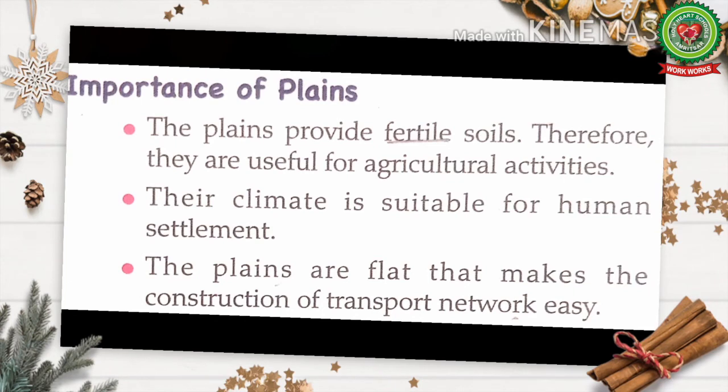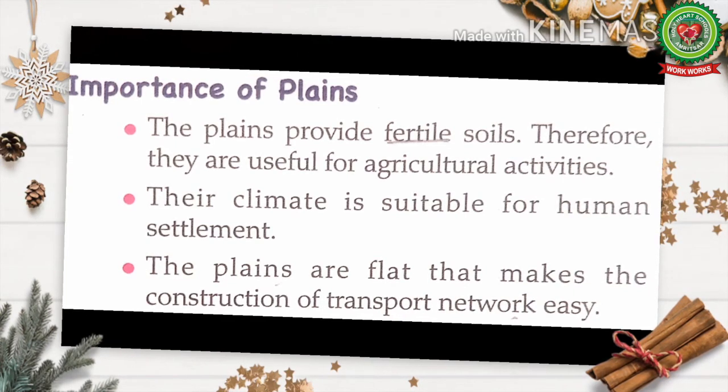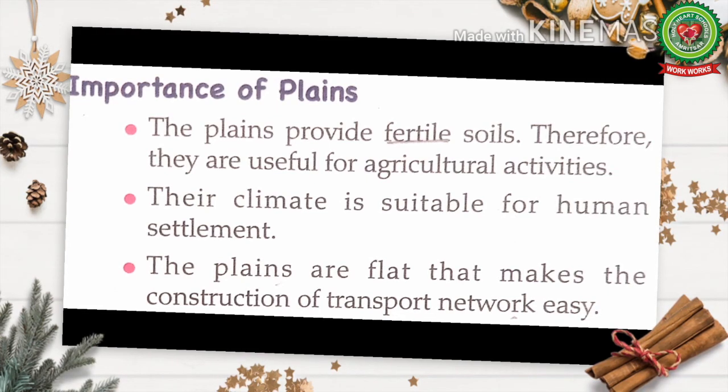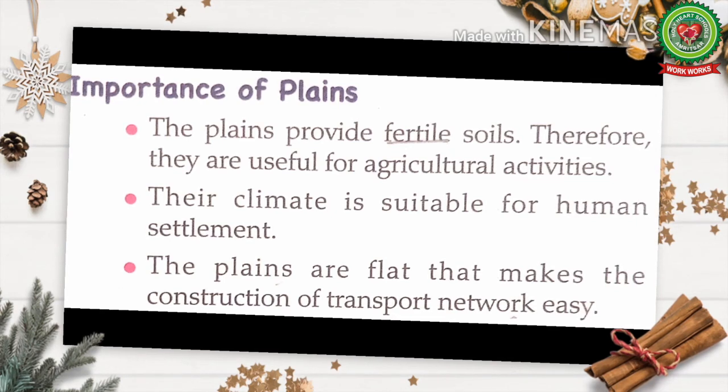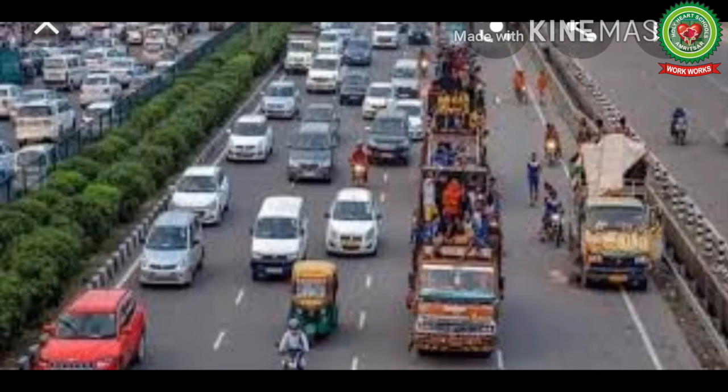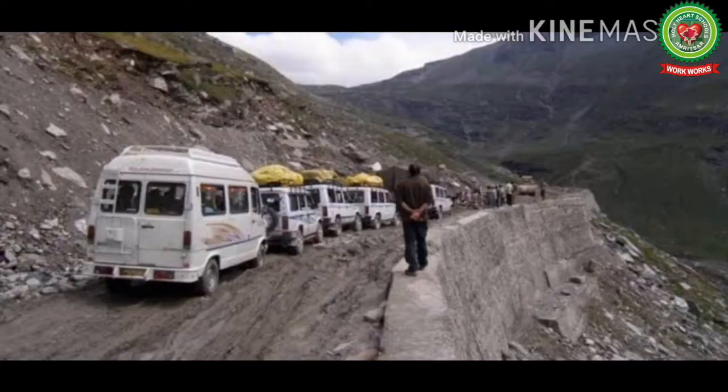Number second, their climate is suitable for human settlement. Climate means the atmospheric condition of a place for a long period of time. Third point is, the plains are flat, that makes the construction of transport network easy. So children, the construction of transport network is easier in flat areas as compared to hilly areas.